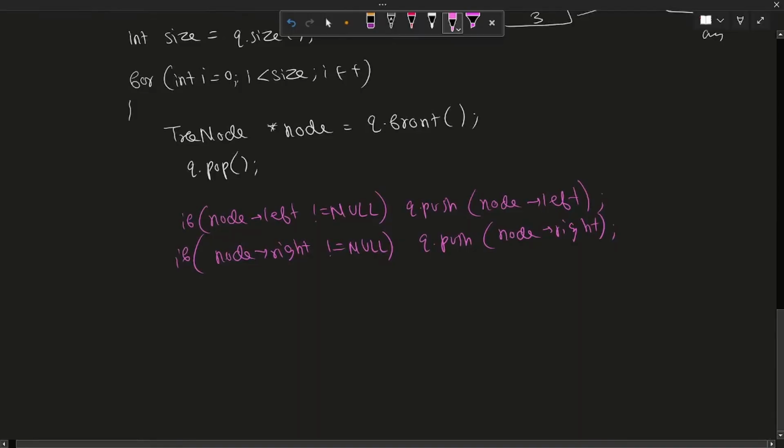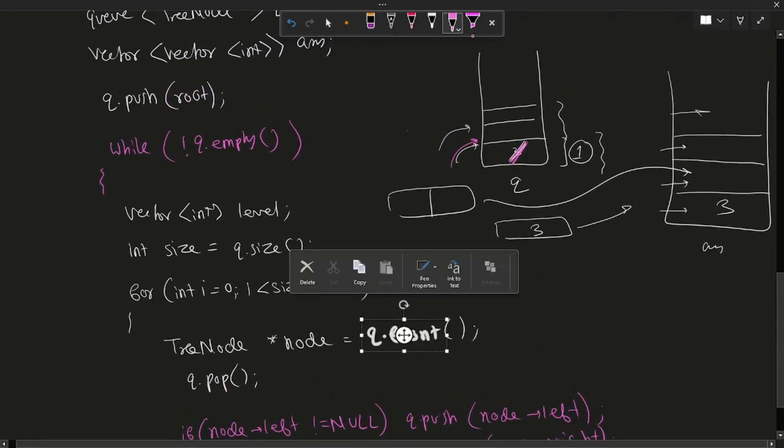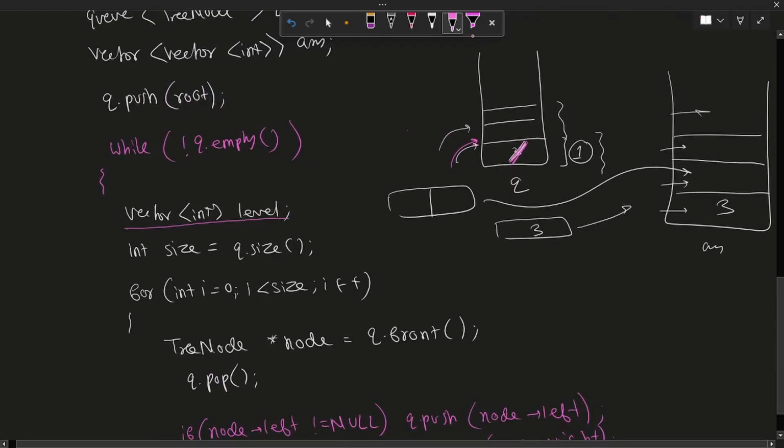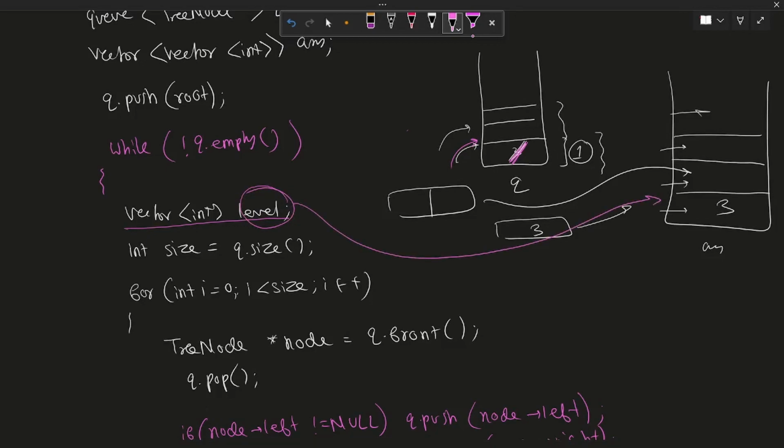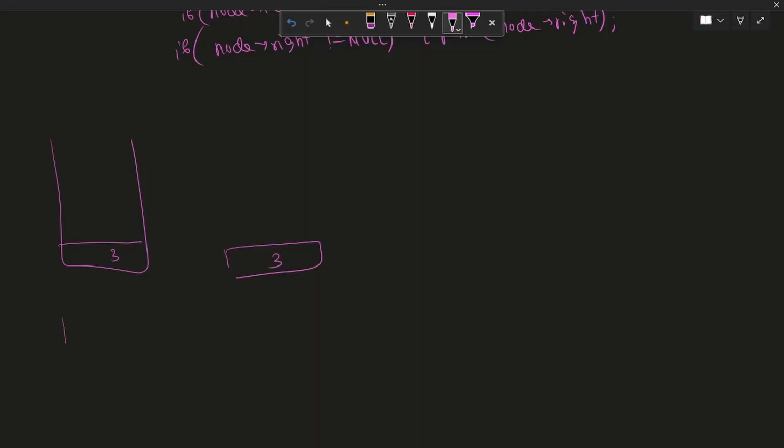So after doing this, what we have to maintain is a vector. Now this is the level vector. Why? Because we have to push all the elements into the level, and at the end we'll push this vector into the vector of vectors and create a level. So what I mean is that initially I had a queue, I had 3 in it, I create a vector, put 3, and this is our answer of vectors, right? This is a vector of vectors. We push 3 into the vector.